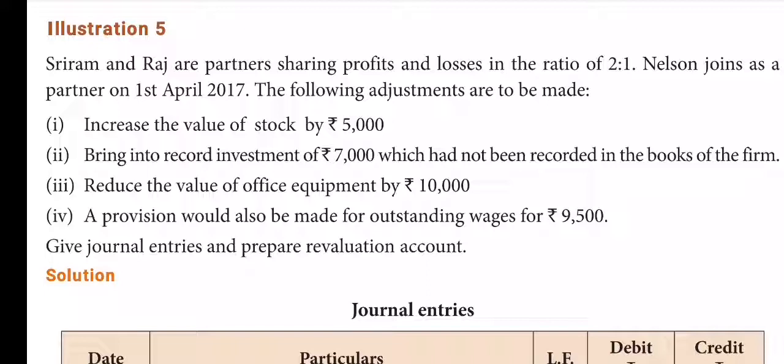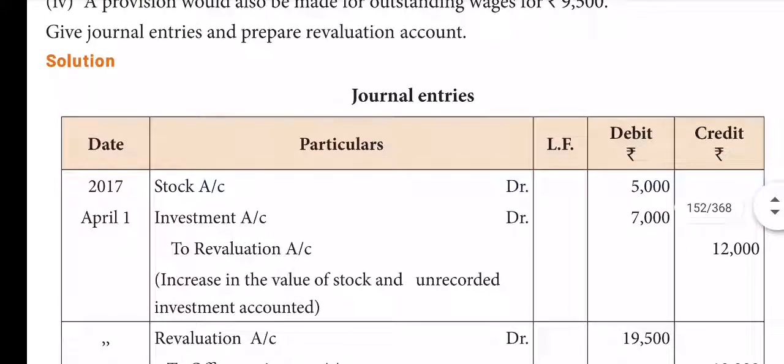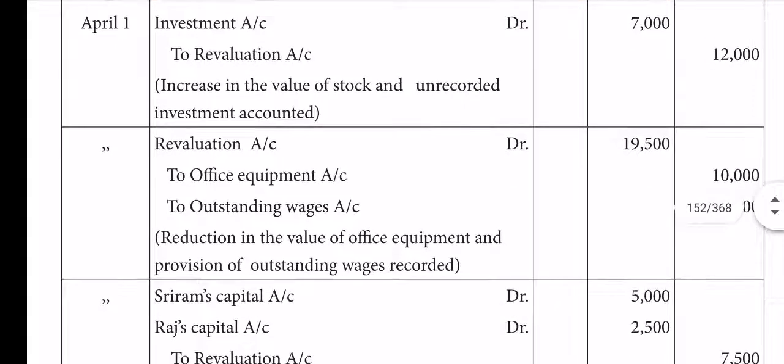That's all. Now come to the journals. See, the respective assets accounts are debited. Therefore, here stock account debit 5,000, investment account debit 7,000, to revaluation account 12,000. Revaluation profit items, you can write it like that simply. Okay, then second, revaluation account debit to office equipment 10,000, to outstanding wages 9,500. Therefore 19,500 debit to revaluation account. Therefore these are loss items. You can write it simply like that. Okay?